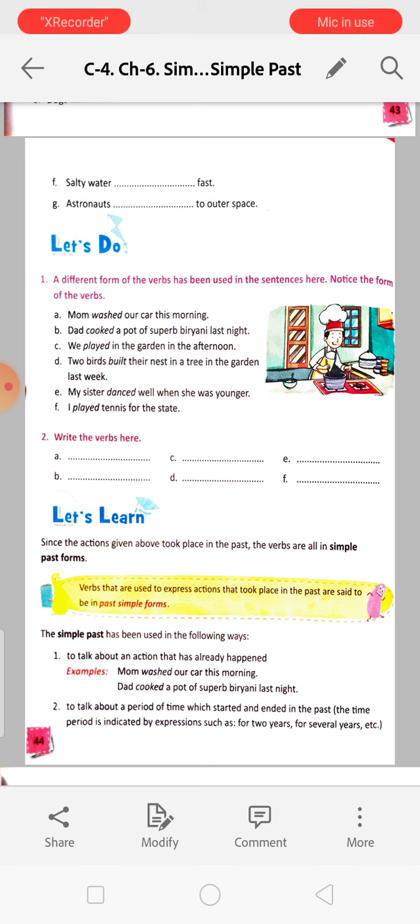Now she is grown up and not dancing so much. So danced, it was past. The work was completed. I played tennis for the state. Sometime he had played. So write the verbs here. It is already discussed. You will do it over there.